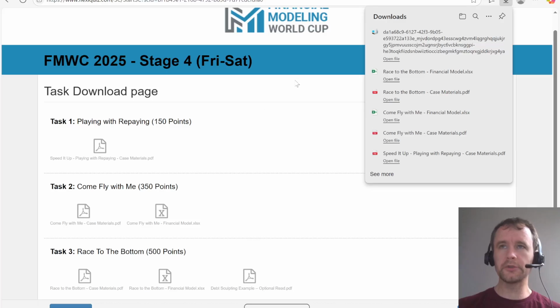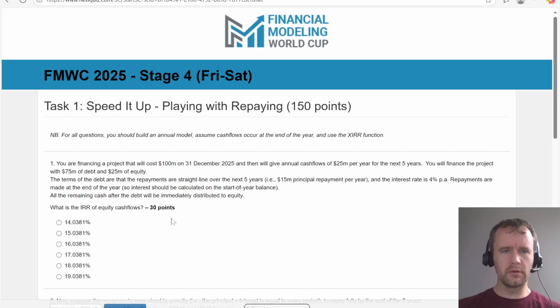Case materials and optional read. One of these seems to still be downloading. What's going on? Come on, refresh. The optional read seems to have whatever. I'm not going to read the optional read, so I guess I don't care. So copy those, put them over here. Then let's start with speed it up. And there's nothing here, so just go.